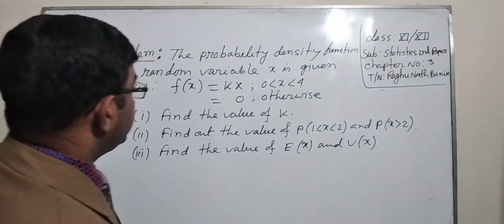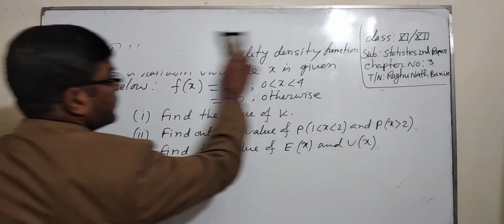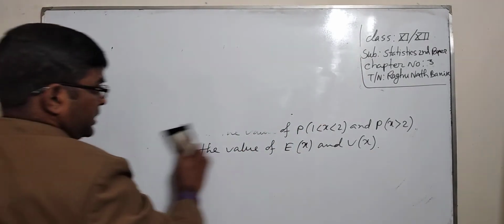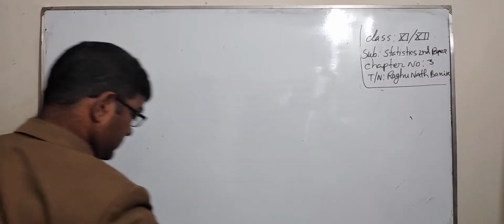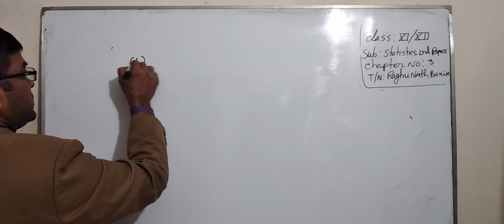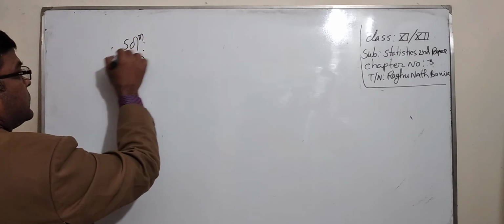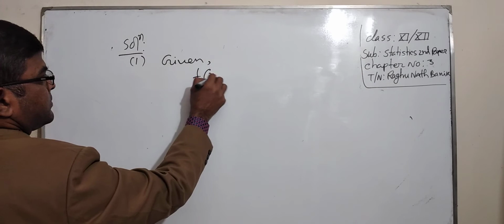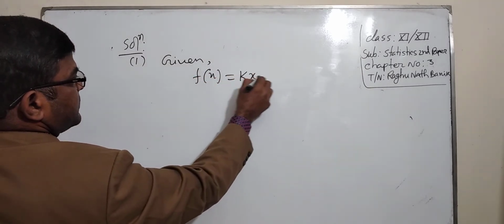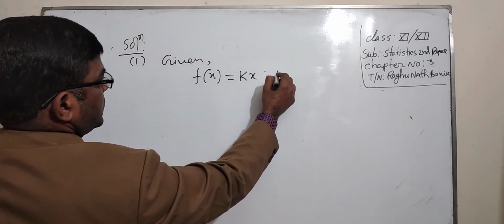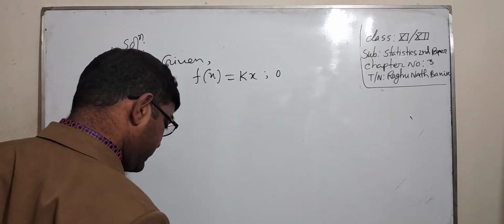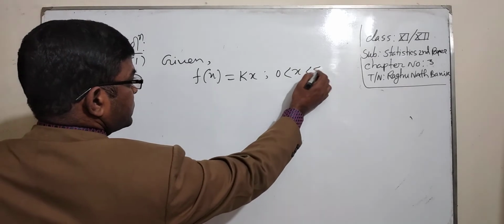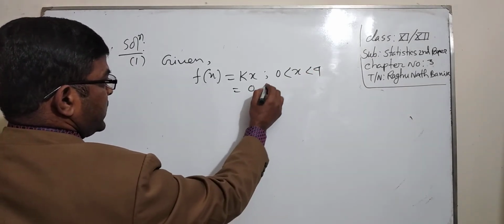At first, I have to find the value of the constant k. Solution: given f(x) equals kx, where the range is 0 less than x less than 4, and 0 otherwise.